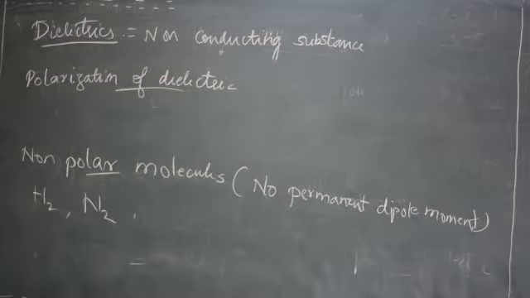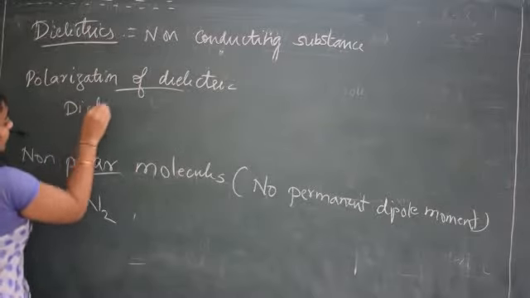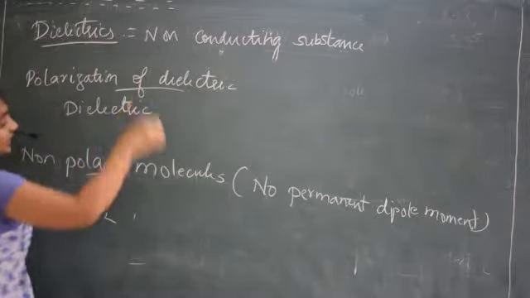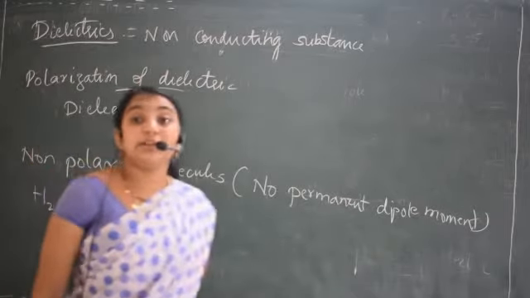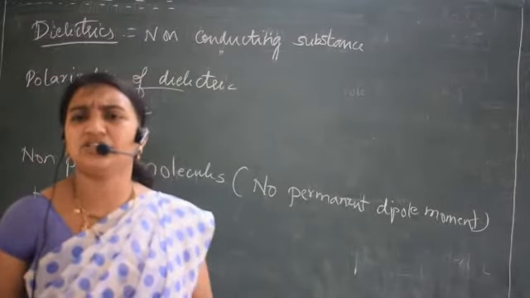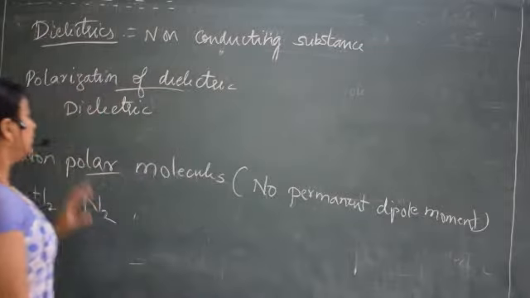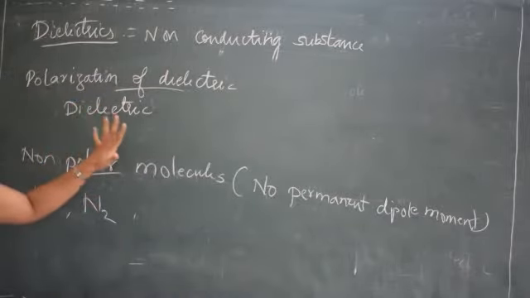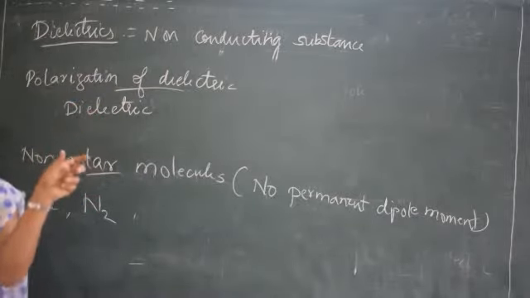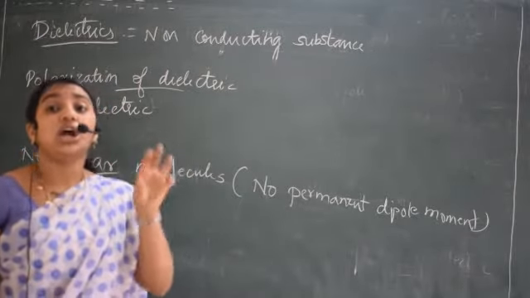Is it so? No. When this dielectric is placed in an external electric field, it experiences a torque. Some kind of attraction will be there because of the external electric field, and therefore these dipoles will start rotating. Since it starts rotating, there occurs a torque.